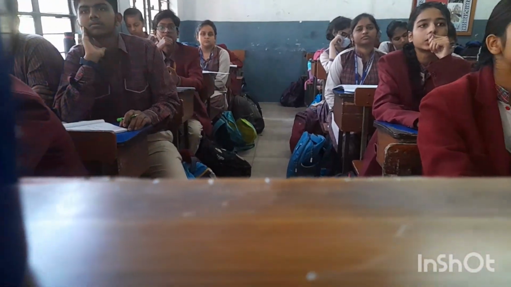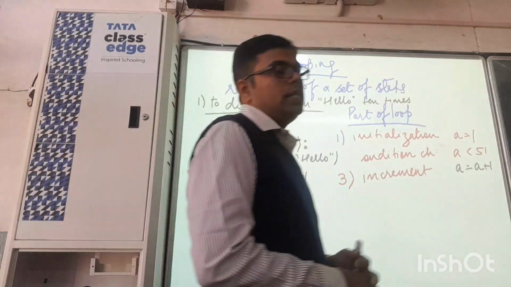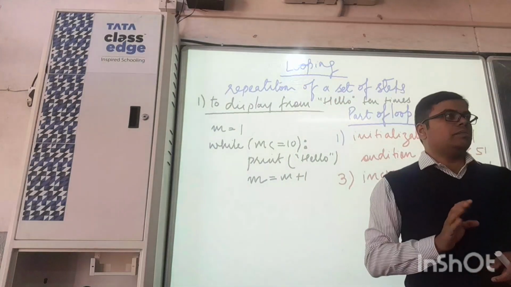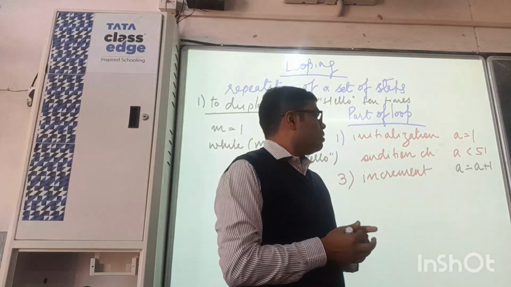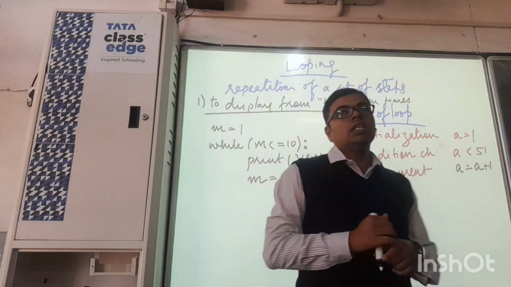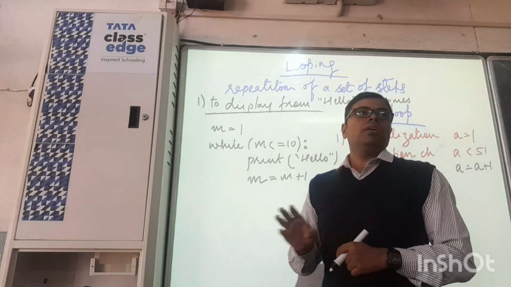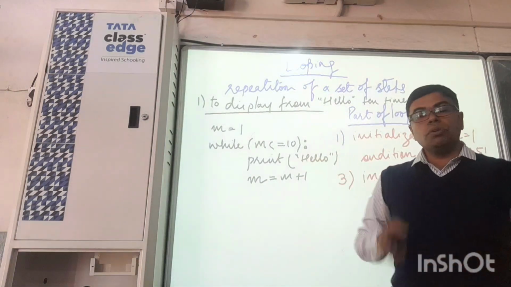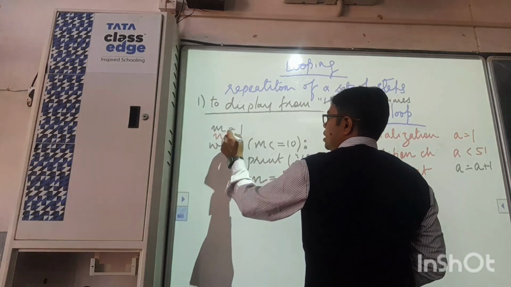Yes, sir. Why have we not included m equal to hello over here? Because the question states that we have to display hello 10 number of times. So for that purpose we'll require a variable to run from 1 to 10. Initialization will be needed, condition checking will be needed. So that is why we are not writing m equal to hello. But still, if you want to make use of a variable in which you store hello, you can take another variable. Let's say n equal to hello.